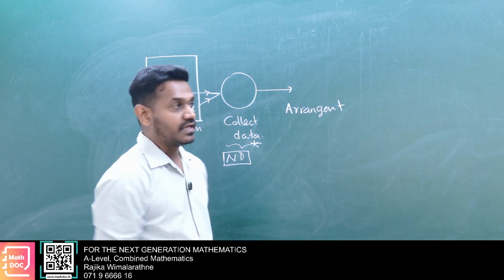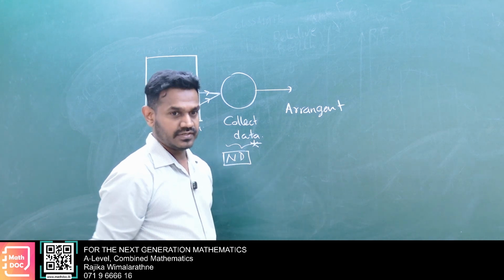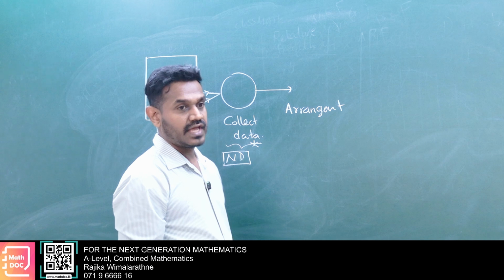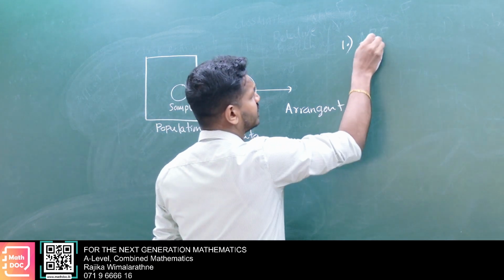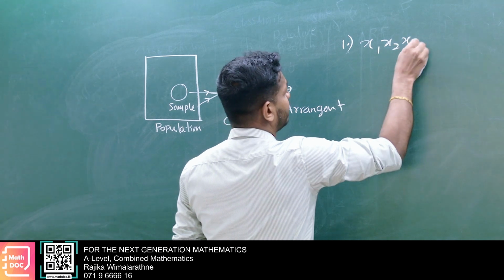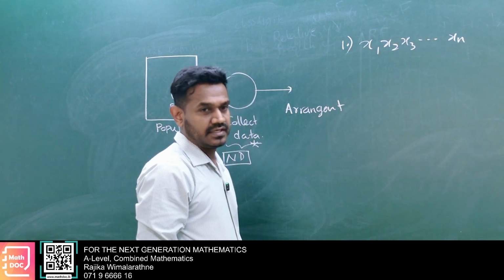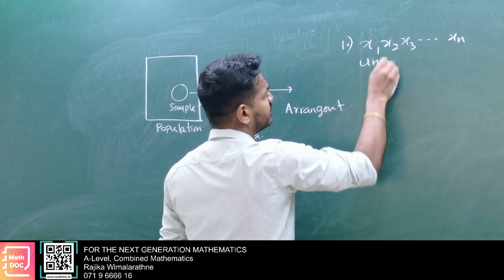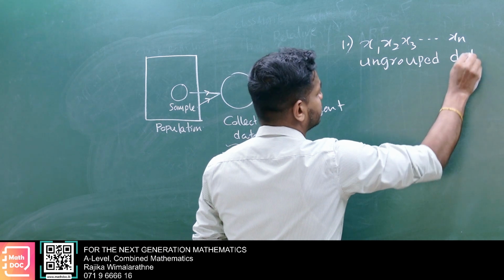Then if we have a huge data set, we have to rearrange it. Therefore, we have three different arrangement types. I told you one: x1, x2, x3, up to xn, just a line arrangement. That is what we call ungrouped data distribution.